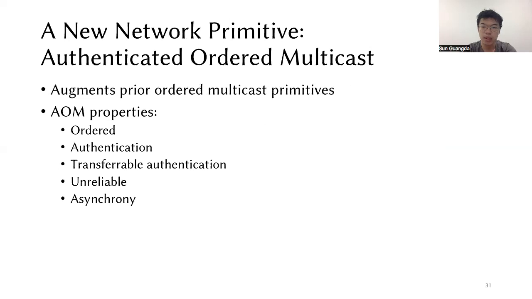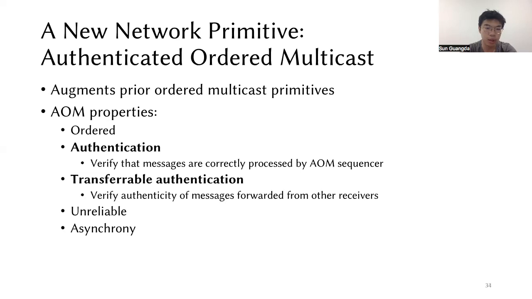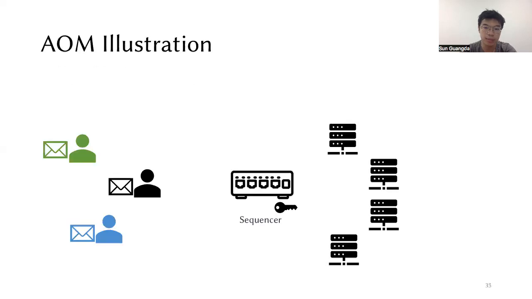We design a new network primitive called Authenticated Order Multicast, which augments prior order multicast primitives. It has similar properties to the prior primitives, but for the first time, in-network ordering can provide authentication and transferable authentication properties. With authentication, receivers can verify the messages are correctly processed by the AOM sequencer, and with transferable authentication, receivers can verify the authenticity of messages forwarded by the other receivers.